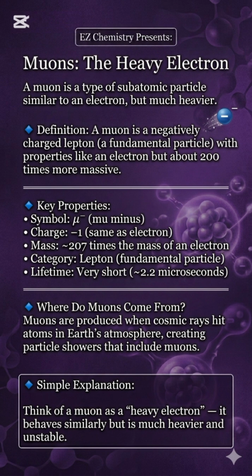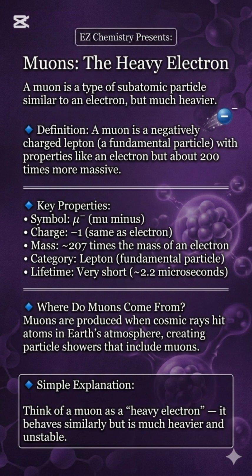Key properties. Symbol: mu minus. Charge: -1, same as electron. Mass: 207 times the mass of an electron. Category: lepton, fundamental particle. Lifetime: very short, 2.2 microseconds.